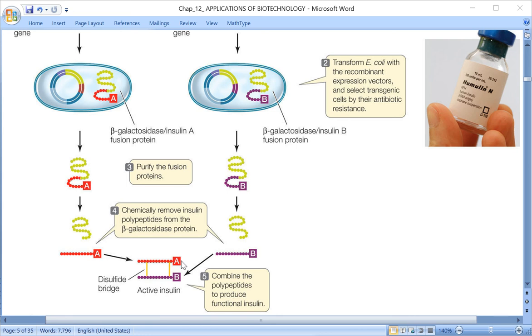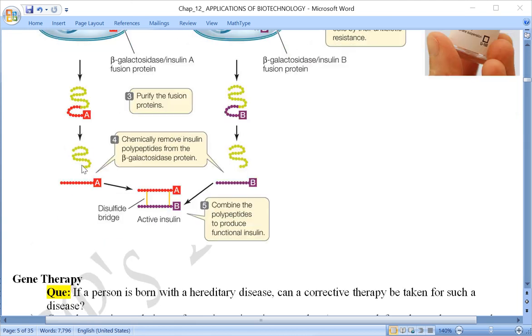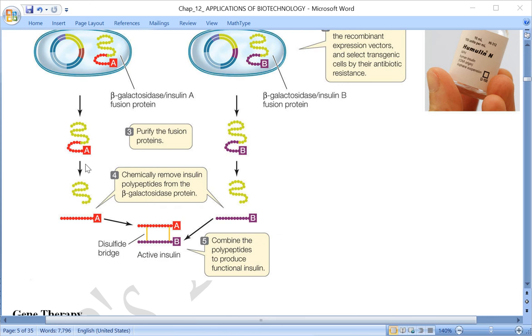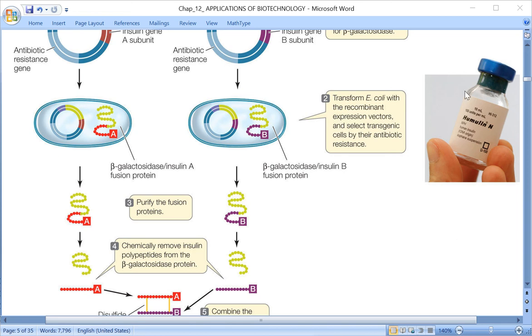So the insulin chains have to be purified and separated from the beta galactosidase. After obtaining the two chains A and B separately, and linking them together with the help of a disulfide bridge or bond, a functional insulin is obtained, which is purified and packed, and is available by the name humulin, meaning human insulin. But by convention we now also use the name insulin only.